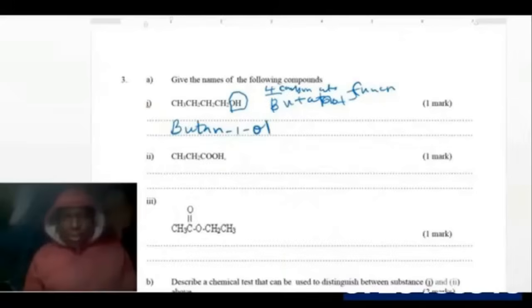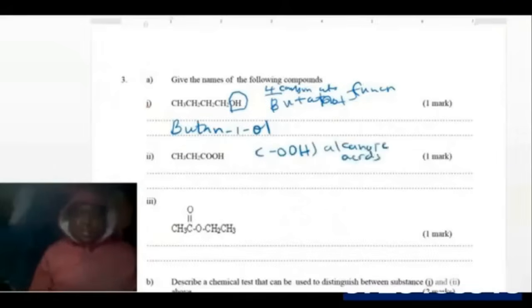1-ol. So butan-1-ol is the correct name for you to score the marks. Look at compound Roman 2, which is given as COOH. So which compound is this? These are alkanoic acids. Then look at carbon numbers 1, 2, 3. These are 3 carbon atoms.